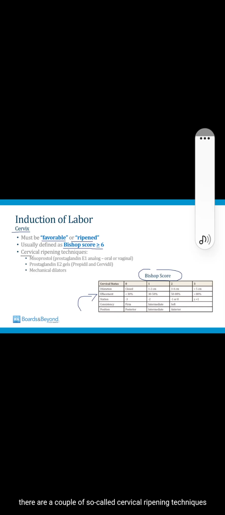If the Bishop score is low, there are a couple of so-called cervical ripening techniques that can be used to prepare the cervix for the induction of labor. One is to administer misoprostol. Misoprostol is a prostaglandin E1 analog, and it can be used to cause uterine contractions, but it also can be used to ripen the cervix. It can be given as an oral drug or it can be given vaginally. There are also a couple of prostaglandin E2 gels that can be applied vaginally. One's called Prepidil, the other's called Cervidil, and then lastly there are mechanical dilators that can be used.